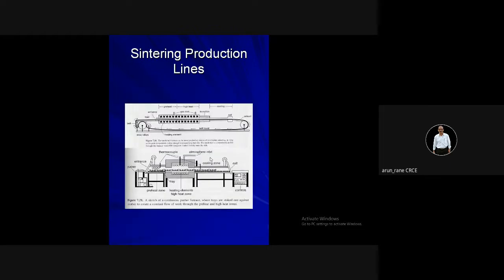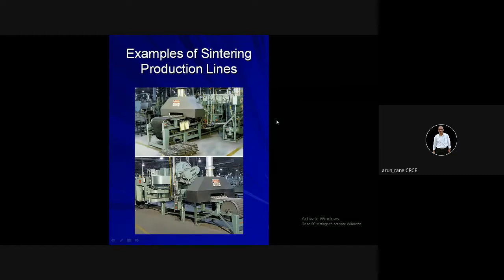This is how your sintering production lines will look like, because the purpose of powder metallurgy is for mass production. Biscuit manufacturing, chocolate manufacturing, it has to be mass production. The rates are very high. We are talking about 200, 300 pieces in a minute. So all these production lines are conveyorized in order to improve the productivity.